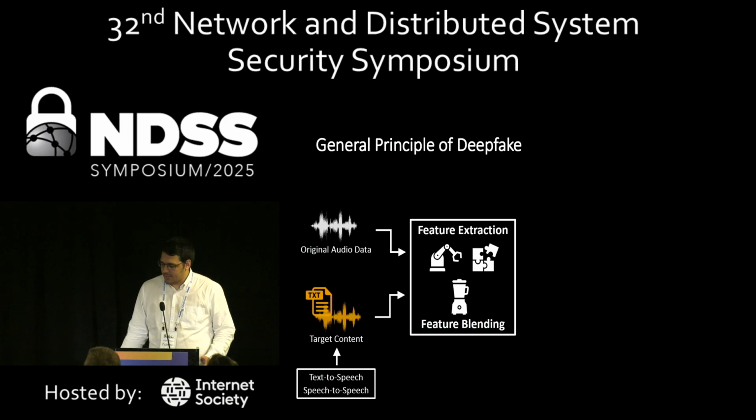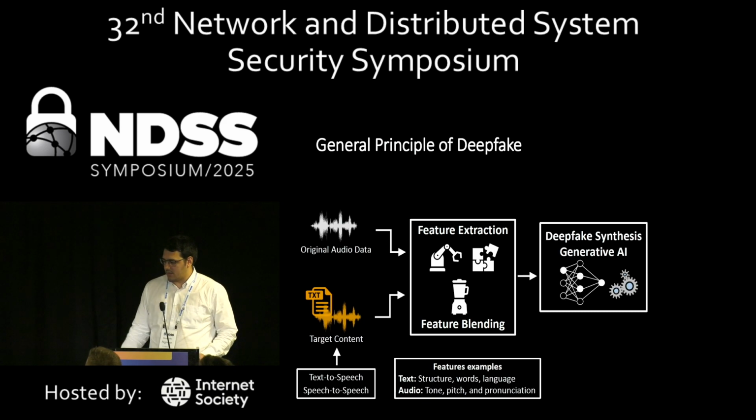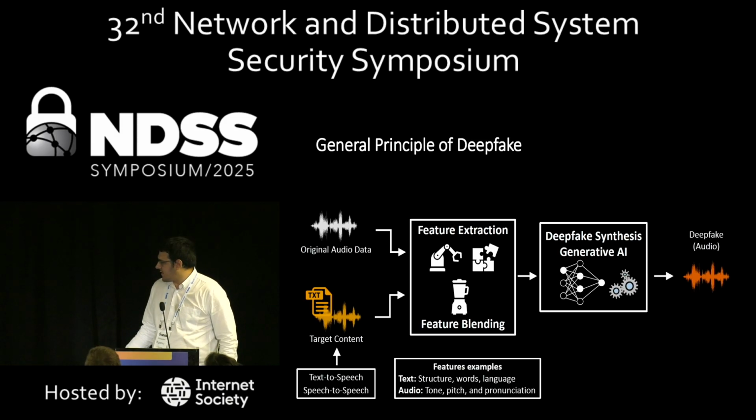This data is passed to a feature extraction and feature blending, in which characteristics of the data, such as for the text, the structure, the word, the language, or for the audio, the tone, the pitch, and the pronunciation, are extracted and mixed together, and then forwarded to a multitude of possible deepfakes into this generative AI. And then we obtain our deepfake audio. So this is how deepfake audio is generated.